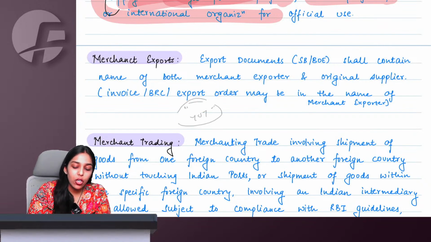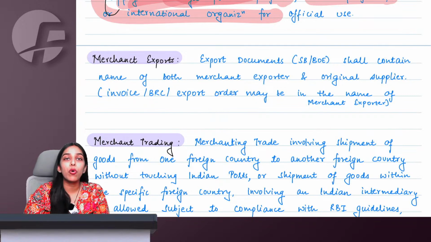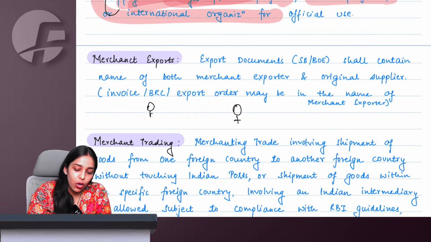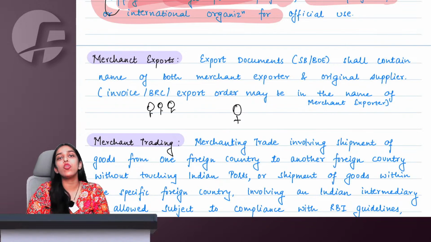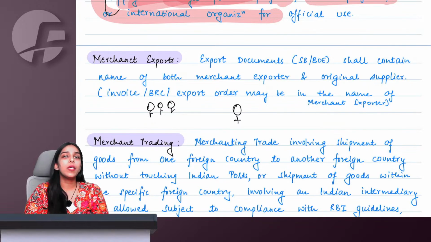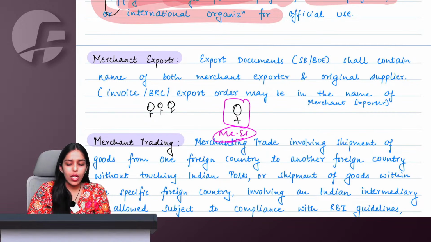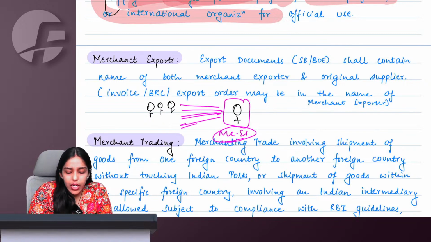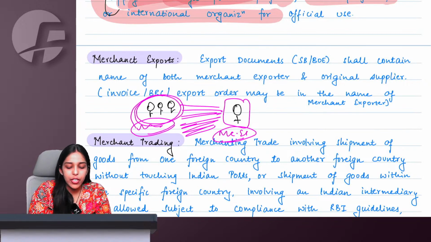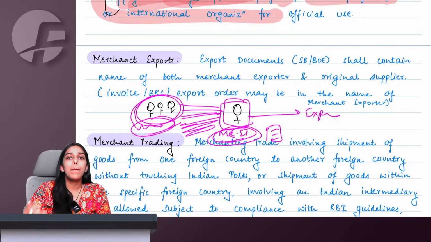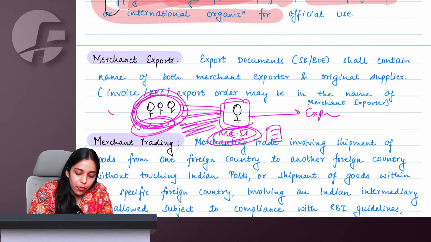In that we have particularly studied about merchant export, which means if there is a person who knows how to export, but there are a lot of people who know how to manufacture but have no idea about all the documentation and all the procedures that are required to be done for export. This person is known as a merchant exporter. This merchant exporter collects various goods from the original manufacturers, and then this person will export everything. So while issuing this export invoice, this person mandatorily is required to mention the name of the original person.